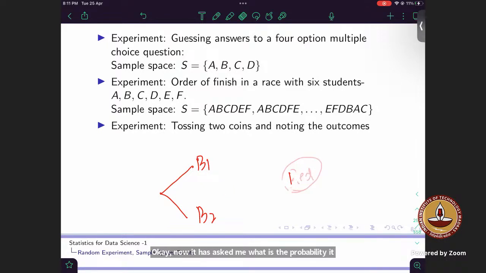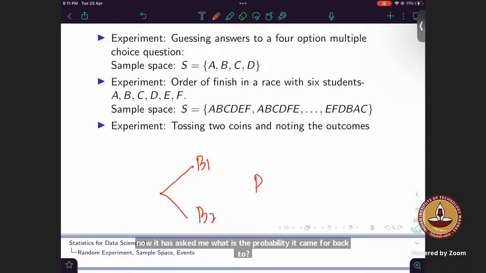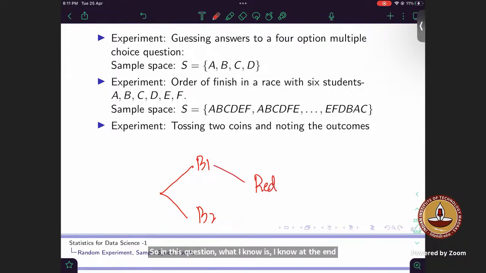In this question, I know at the end what I am getting: a red ball.